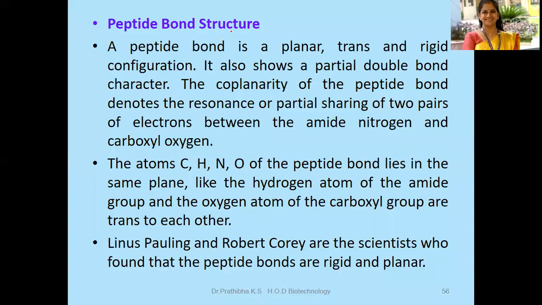Okay, peptide bond. Let us go to the peptide bond structure. Peptide bond is a planar, trans, and rigid configuration. It also shows a partial double bond character. The coplanarity of the peptide bond denotes the resonance or partial sharing of two pairs of electrons between the amide nitrogen and carboxyl oxygen. The atoms C, H, N, O of the peptide bond lie in the same plane, while the hydrogen atom of the amide group and the oxygen atom of the carboxyl group are trans to each other. Linus Pauling and Robert Corey are the scientists who found that peptide bonds are rigid and planar.